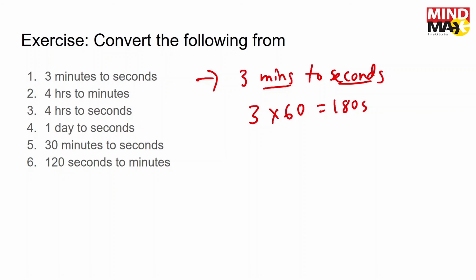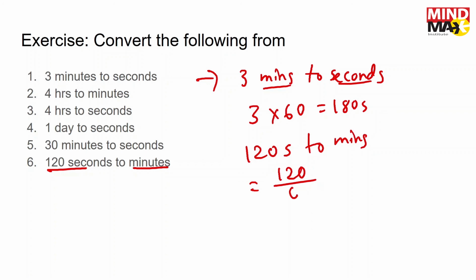Then let's say we go from a large unit to a small one. Let's say we go from small to large, seconds to minutes. So 120 seconds to minutes. When you go from small to large, we divide. How many seconds make up a minute? 60. So you cut them off, and you get 2 minutes. So these are straightforward.